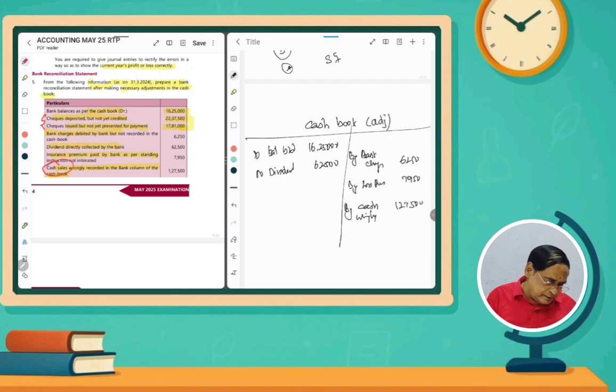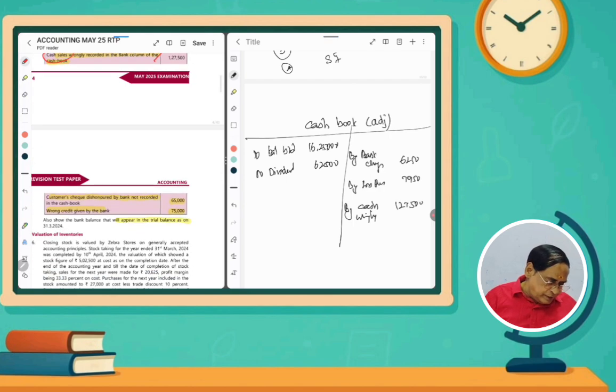1,27,500 rupees we have to cancel it. And then one more entry, customer check dishonored by the bank. Customer check dishonored means how much? 65,000. So check dishonored will be adjusted in the payment side itself, 65,000 rupees. Now these are the things.